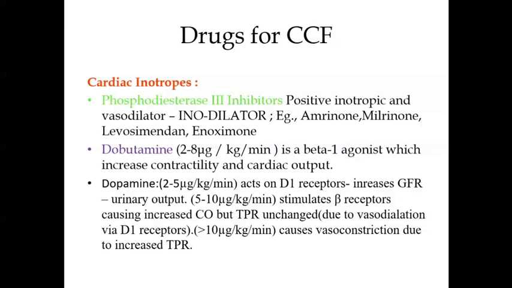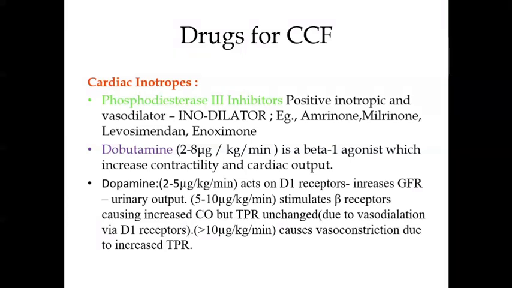Then if the dose is increased to 5 to 10 microgram, instead of 2 to 5, then what will happen? It will stimulate the beta receptors, which will cause increased cardiac output, keeping the peripheral resistance unchanged. And if we give it greater than 10 microgram per kg, then it stimulates the alpha receptors also. And alpha receptors, you know, are responsible for vasoconstriction.